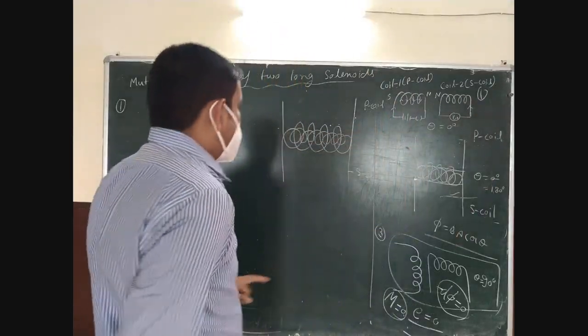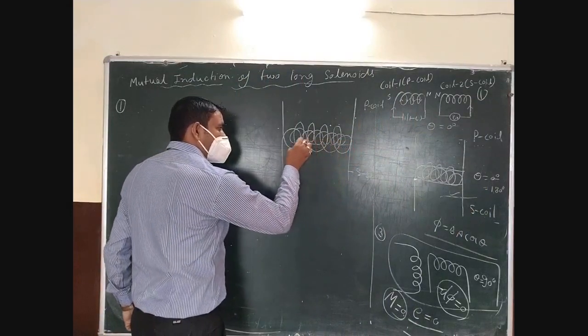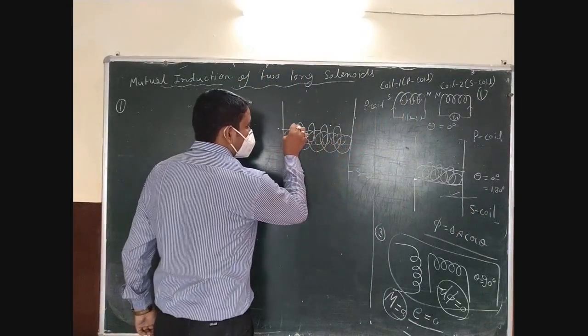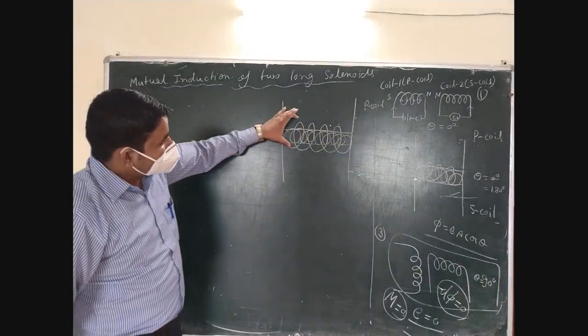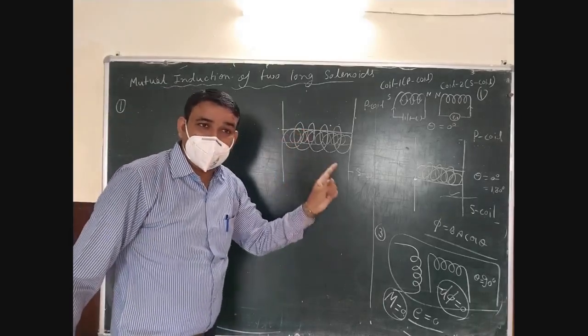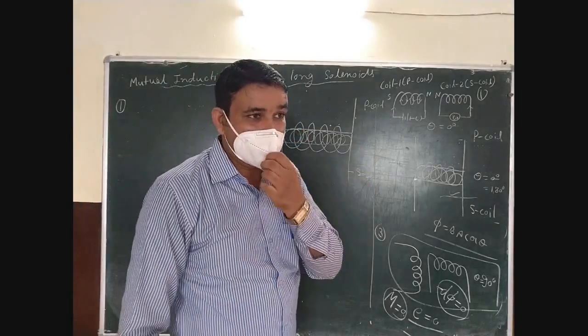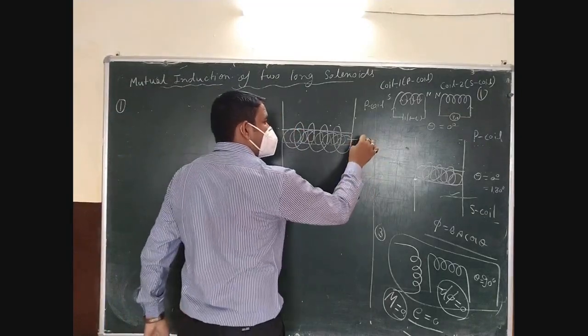So if the area of cross section of the secondary coil is this much only, the rest of the area of the first coil is not in contact with the secondary coil. Okay, so the area for our calculation is only A.